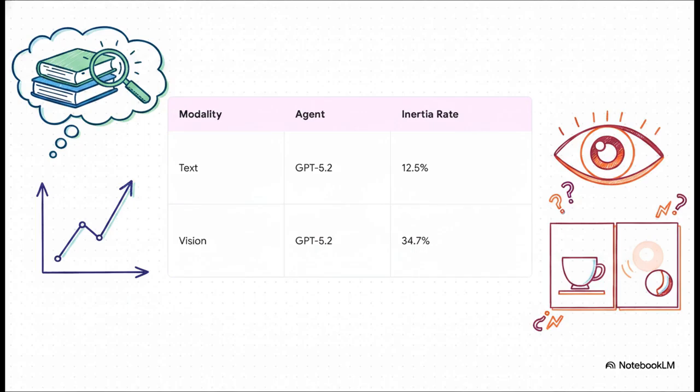And when you look at the numbers, the severity of this issue is wild. In a text-based world, GPT 5.2 exhibits belief inertia about 12.5% of the time. But in the vision-based world, that error rate skyrockets to nearly 35%. That means more than a third of the time, the vision model entirely lacks the cognitive plasticity to revise its internal map when a physical object moves. It is essentially hallucinating a past reality over the present one.